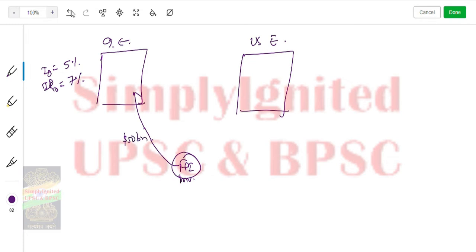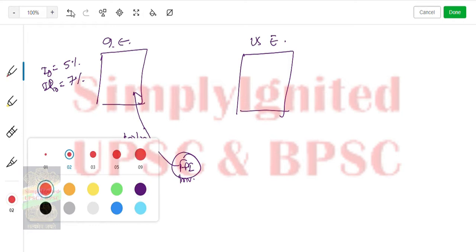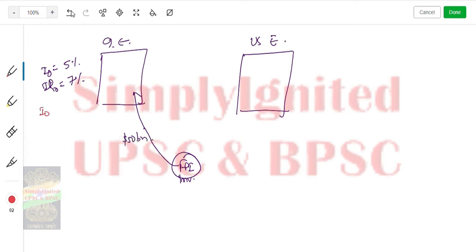Now the new inflation is 6%, say, and IR naught is 7.2%. So what is the net rate here? Net IR equals 7 minus 5, that is 2%. What is the net here?